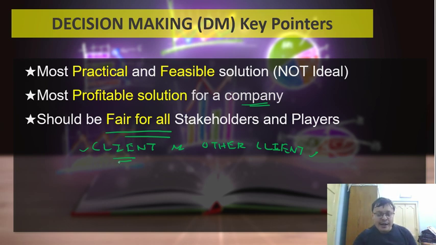Similarly, you might get a choice to set up a factory in a particular location. You've got to think about the people who are residing there, who will be displaced from the place where the factory is going to be built. So community building is something that you again need to think of in such cases. So go by something which is fair for all stakeholders, but that doesn't mean you go with philanthropy. We are not looking for ideal solutions, but at the same time we are looking for fairness, because that will help in a long-term view.